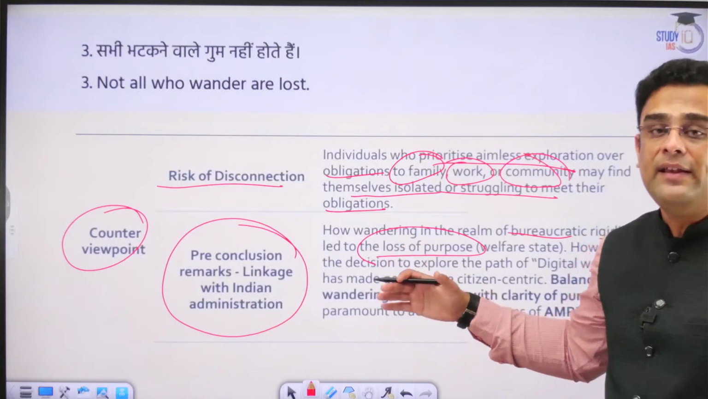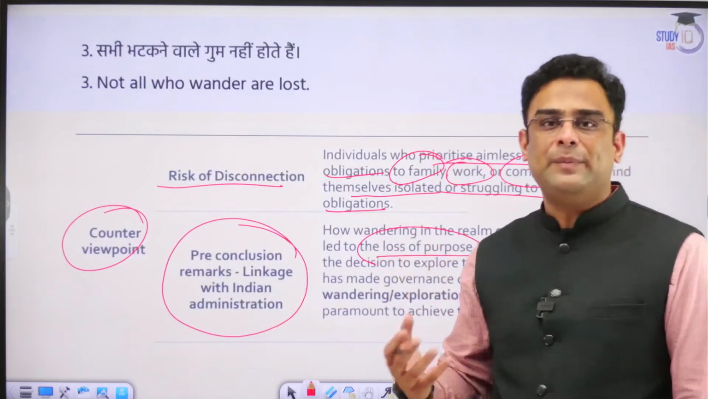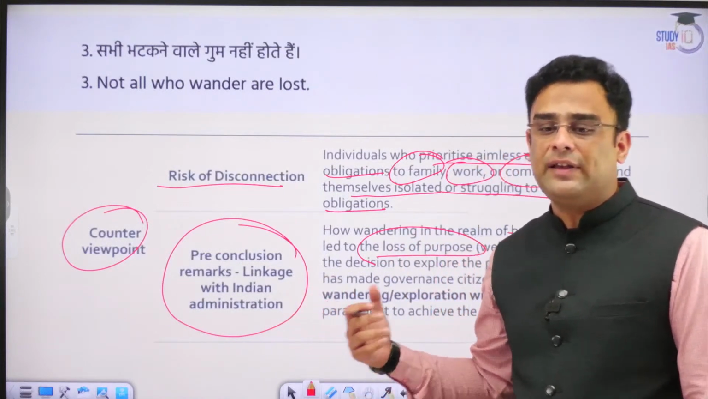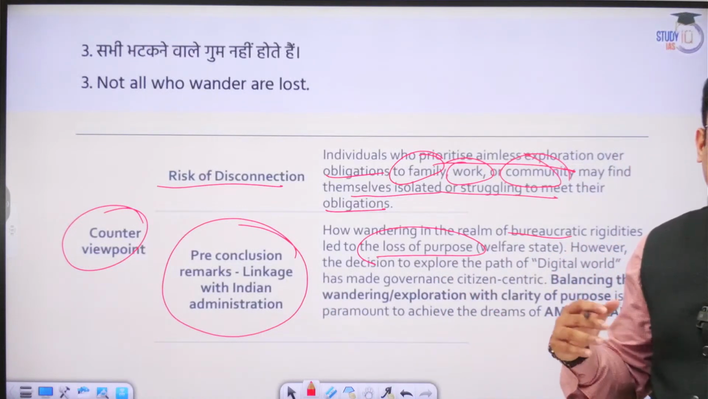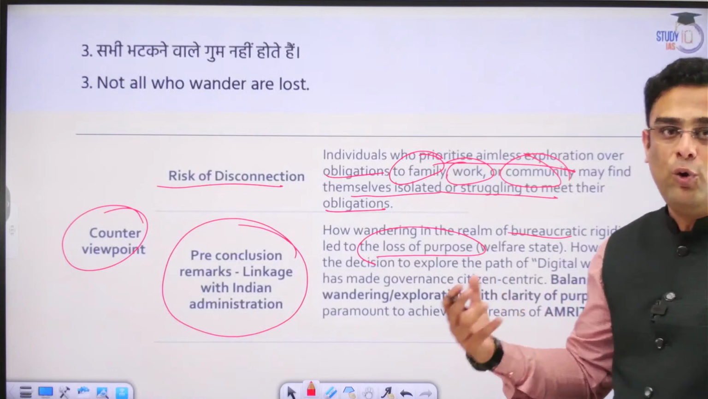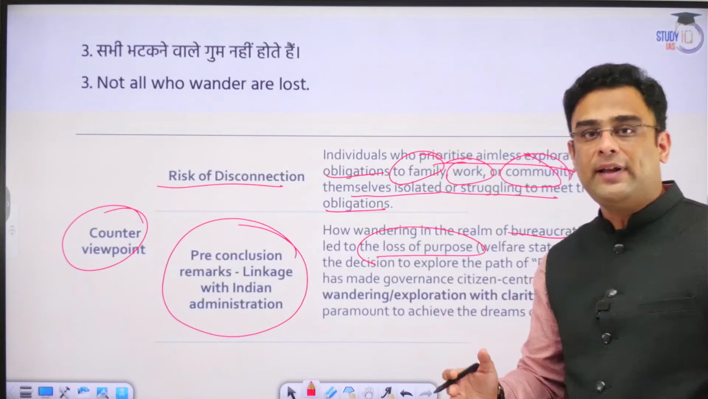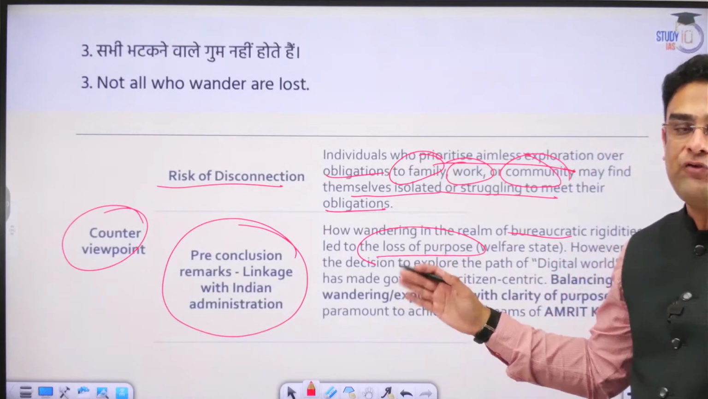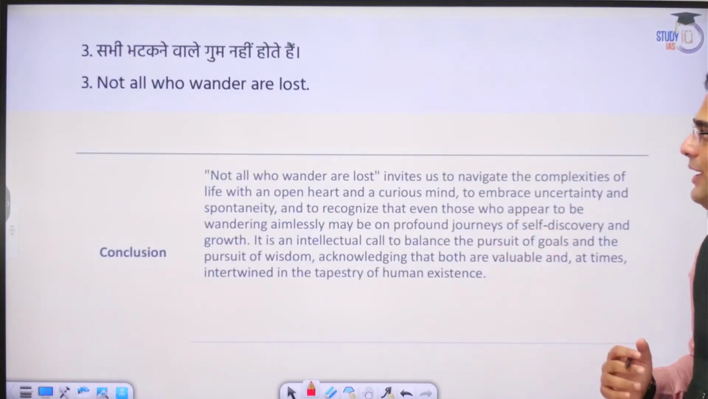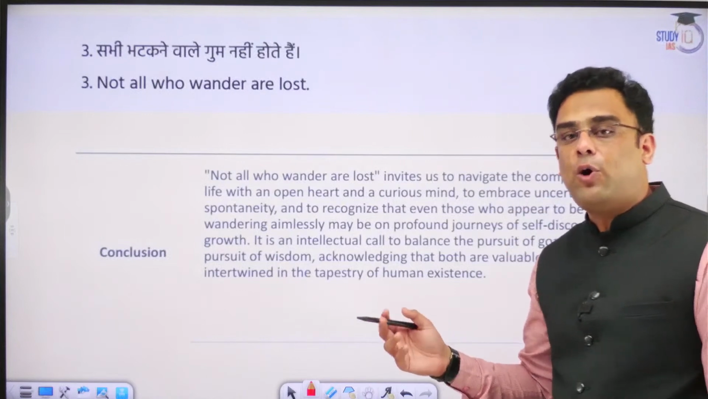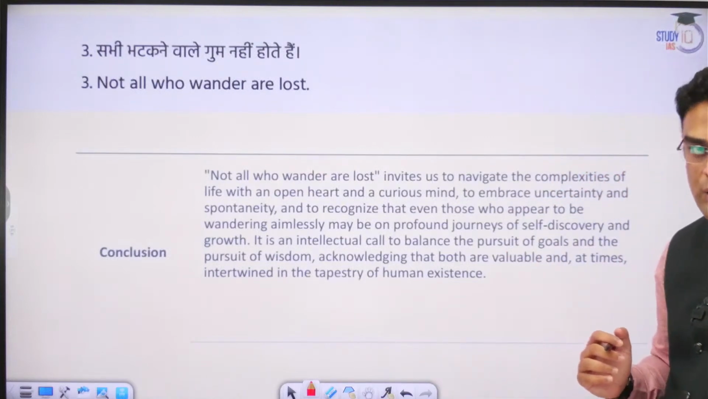And that we can see in the case of bureaucracy, administration at different stages in the history of India. So we need to reorient ourselves. We need to find out what the real goal is and stay true to it and not allow such wandering to actually cause such losses. Okay. So in this manner, guys, we can deal with this topic of not all those who wander are lost.